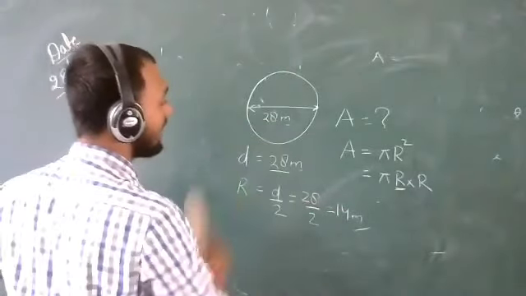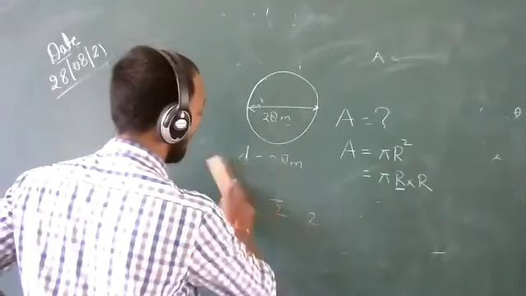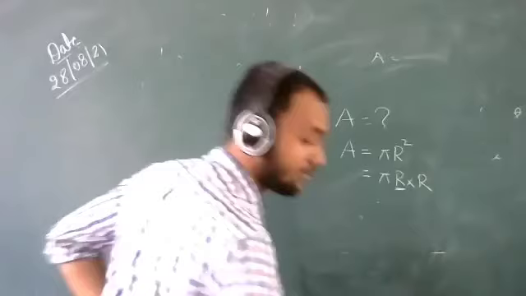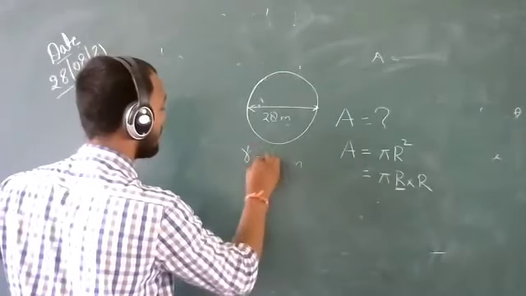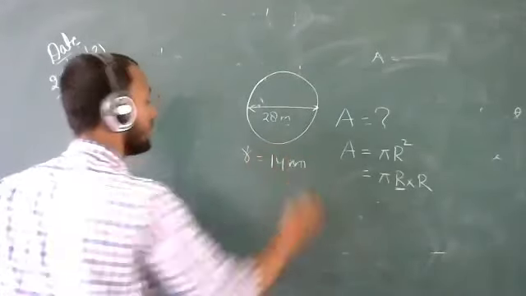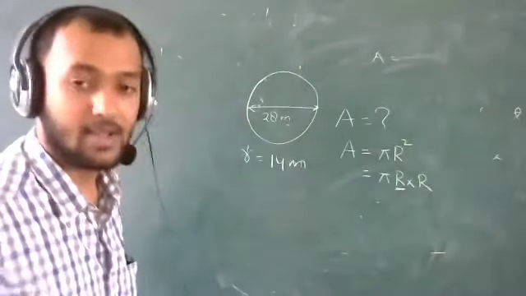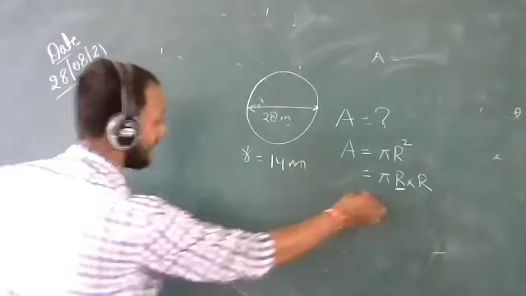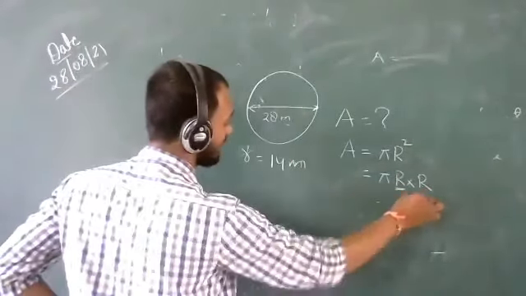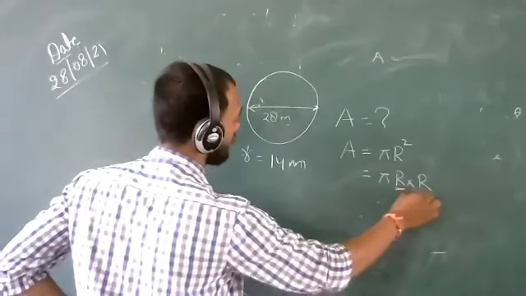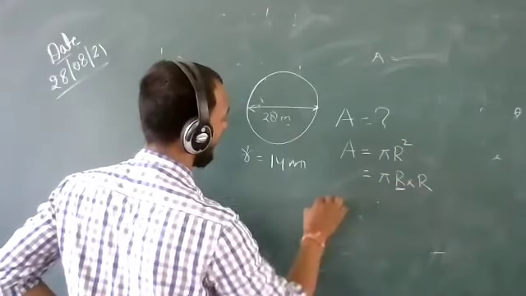Now we have to calculate the area. Just put it into the formula. Radius is 14 meter. The formula of area of circle is pi r square, which means pi r multiplied by r.